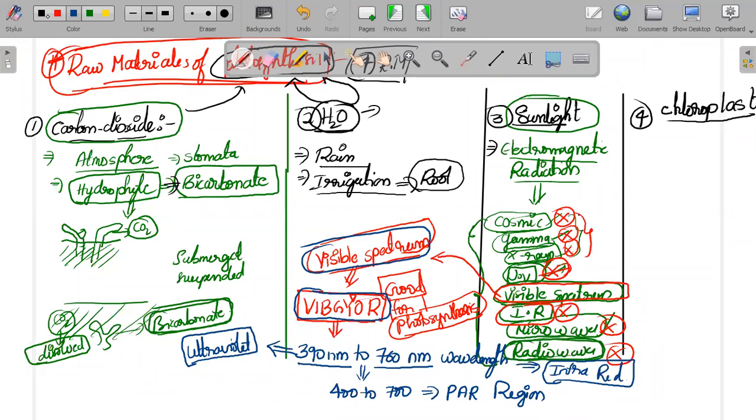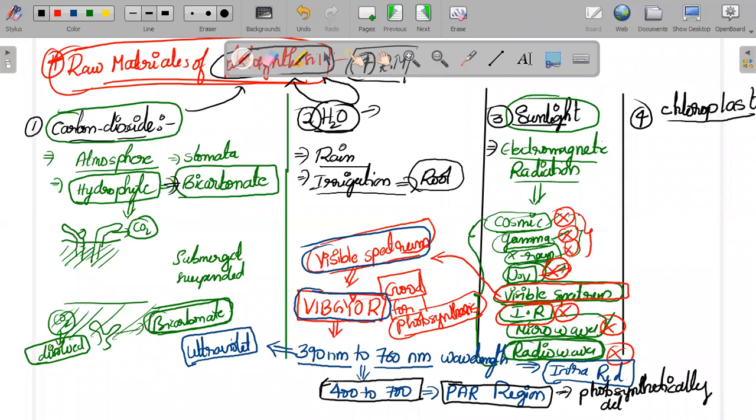That 400 to 700 nanometer is highly important, and that region is called the PAR region, the photosynthetically active region.